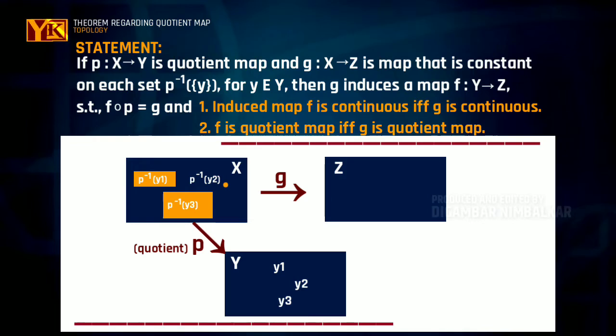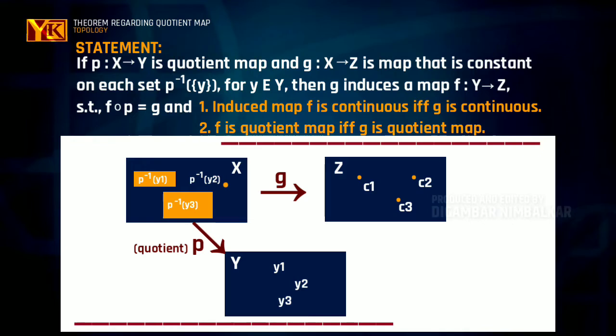That is, suppose p inverse of y1 is the inverse image of an element y1 in X, then g will map this set p inverse of y1 to some constant, say c1 in Z. Similarly, p inverse of y2 will be mapped to c2, and p inverse of y3 will be mapped to c3 in Z under the map g.